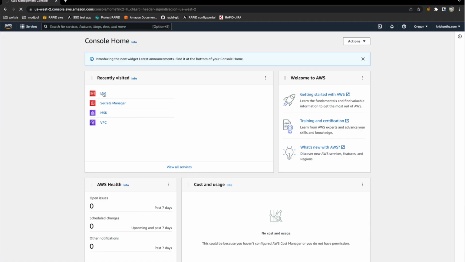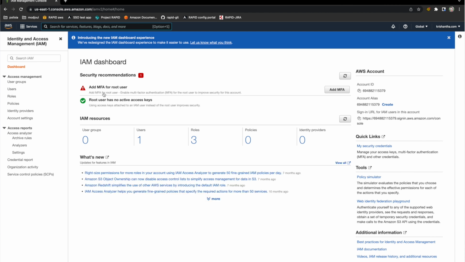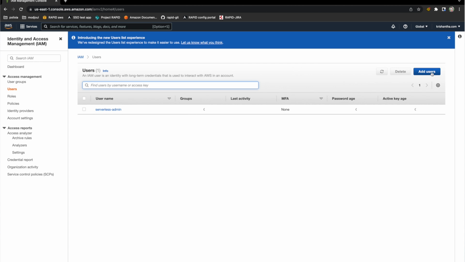You go to IAM, and then you need to create an account. But there's a little catch here: you need an administrator account in order to get this to work. When you work on a real project, I understand you cannot give the administrative account to developers. To overcome that, we have a workaround, and we can discuss that in one of our upcoming videos. And I'm going to create a user here.